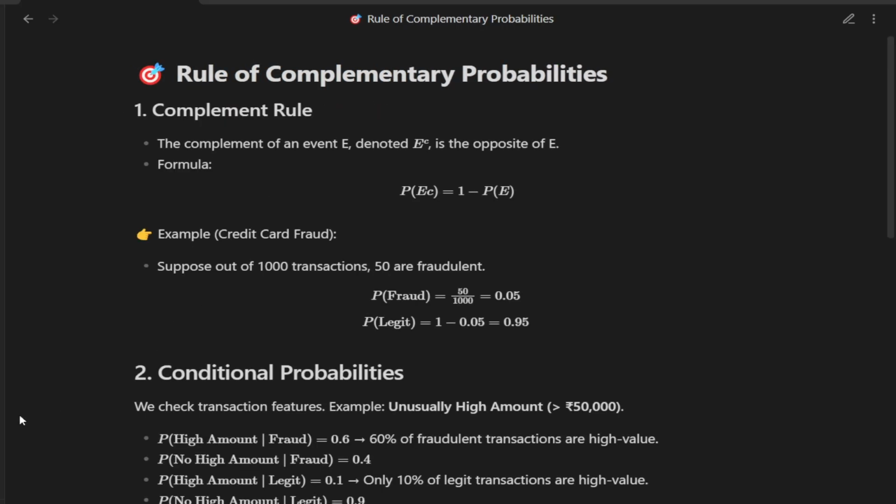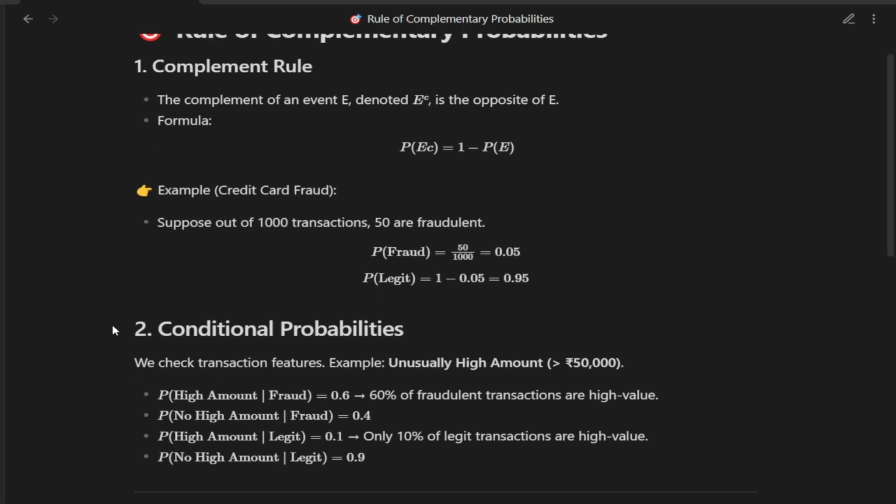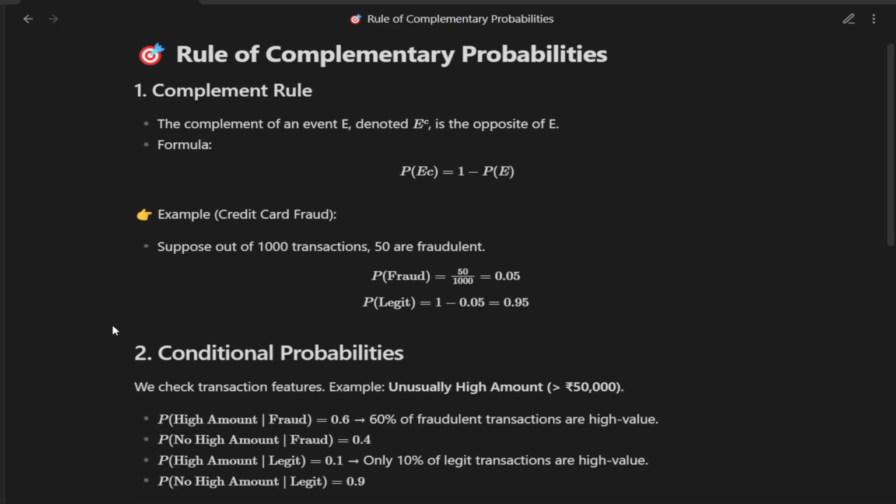First, what do we mean by a complement? The complement of an event is simply the opposite of that event. If one happens, the other cannot. For example, let's take credit card transactions. Suppose out of 1,000 transactions, 50 turn out to be fraudulent. That means the probability of fraud is 0.05.